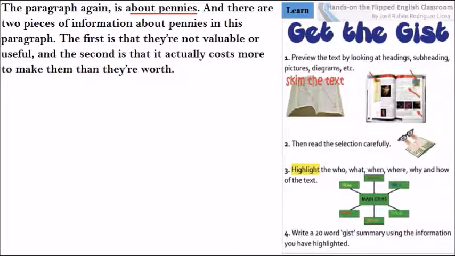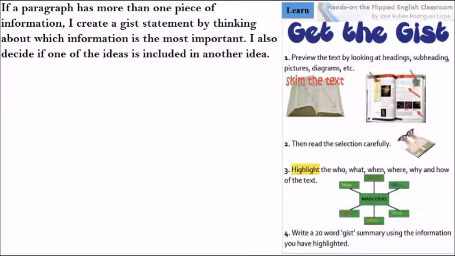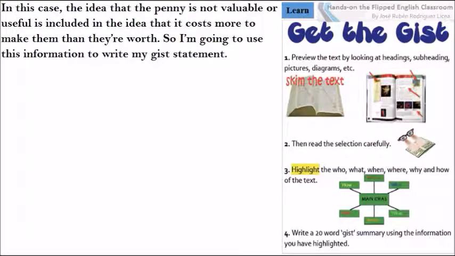And there are 2 pieces of information about pennies in this paragraph. The first is that they're not valuable or useful, and the second is that it actually costs more to make them than they're worth. If a paragraph has more than one piece of information, I create a gist statement by thinking about which information is the most important. I also decide if one of the ideas is included in another idea. In this case, the idea that the penny is not valuable or useful is included in the idea that it costs more to make them than they're worth. So I'm going to use this information to write my gist statement.